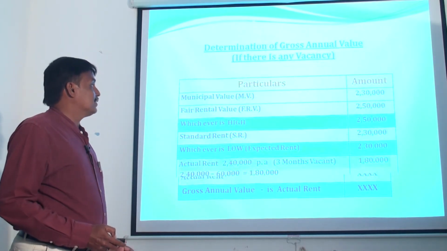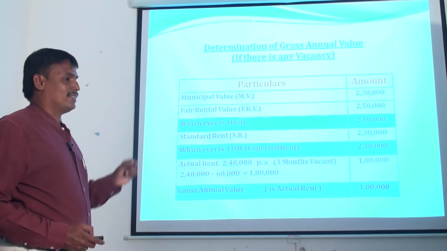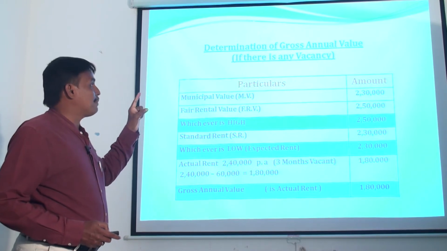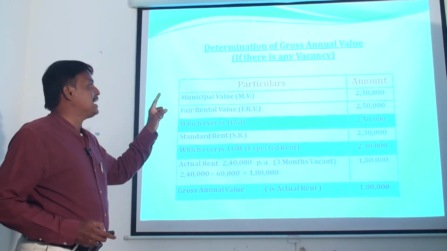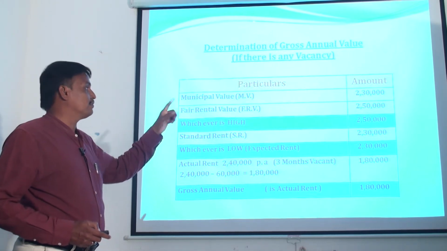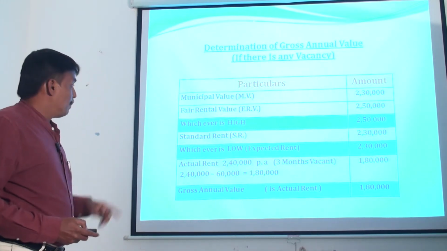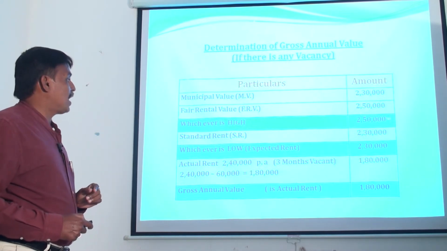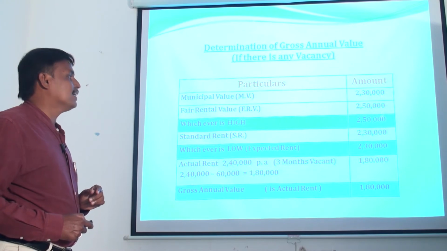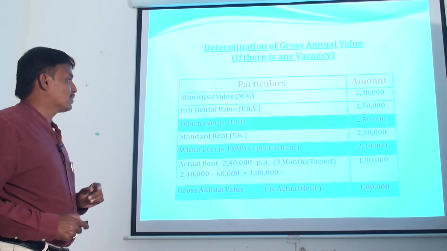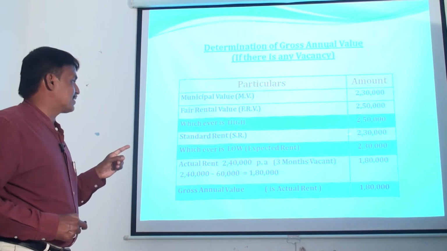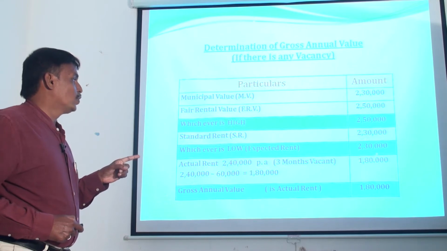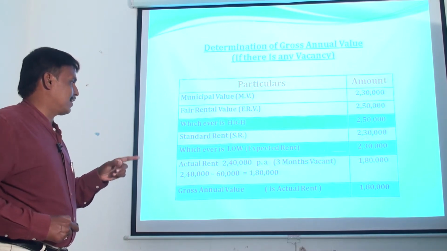Then let us see the example of if there is any vacancy. That means computation of gross annual value at the time of any vacancy during any part of the previous year. Here the municipal value is 2,30,000 and the fair rental value is 2,50,000. Whichever is high is considered as the value, 2,50,000. Then the higher value was compared with the standard rent, 2,30,000. Whichever is low is considered here. 2,30,000 is termed as expected rent.